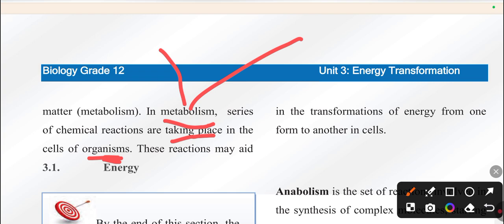So this reaction may aid what? Transformation of energy from one form to another form.